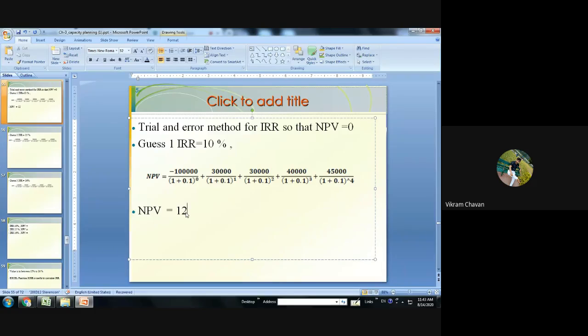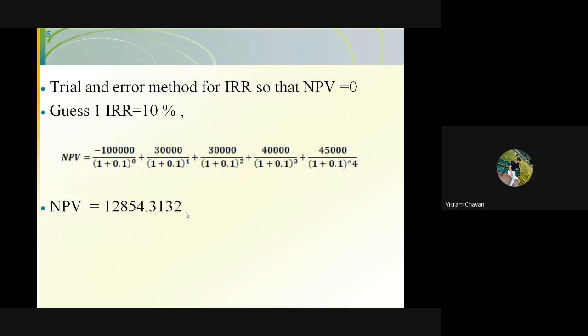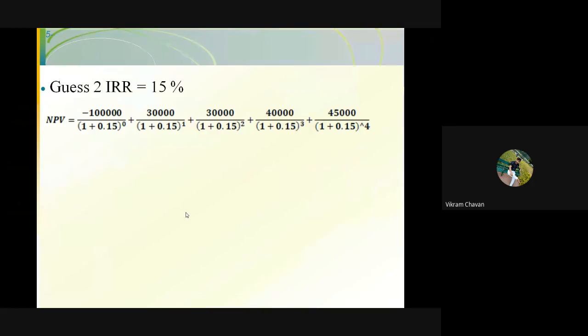Aftab is also getting the same value, 12,854.3132. Please check whether others are getting the same value. Abhishek is also getting the same value. Now we will consider that this is the NPV value we are getting. Our target is that we have to achieve NPV equal to 0. Now we will move to guess number 2.